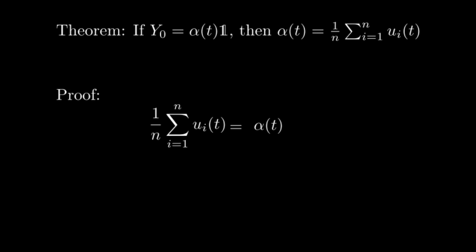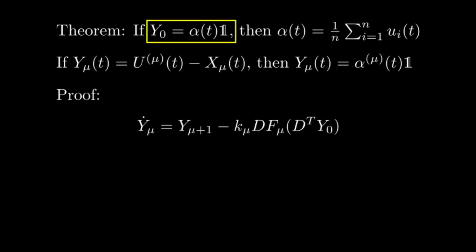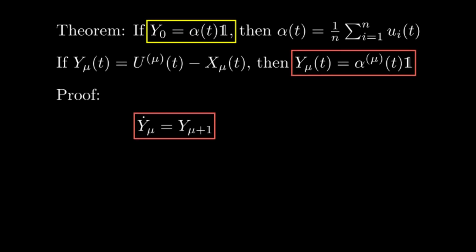However, we can make a stronger conclusion here: if we take a look at the vectors y mu we defined before as the difference between the mu derivative of u and x mu, then these vectors will converge to the derivatives of alpha. In other words, we are able to track the derivative of the average of the time-varying signals too. And the proof is the following. From the protocol, we obtained this expression of the evolution of y mu, but since y0 is a multiple of the vector of 1s, the correction terms are cancelled, leaving us with the integrator chain from which we obtain that each y mu is the derivative of the previous one.